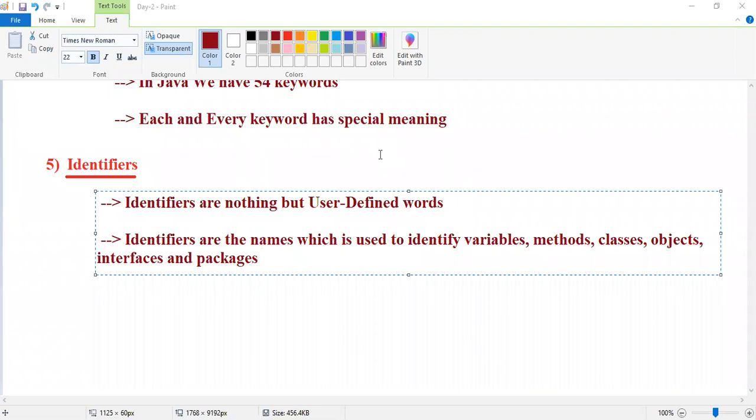Sai Priya, are you following the class or pinging the questions? Are you following the class or not?